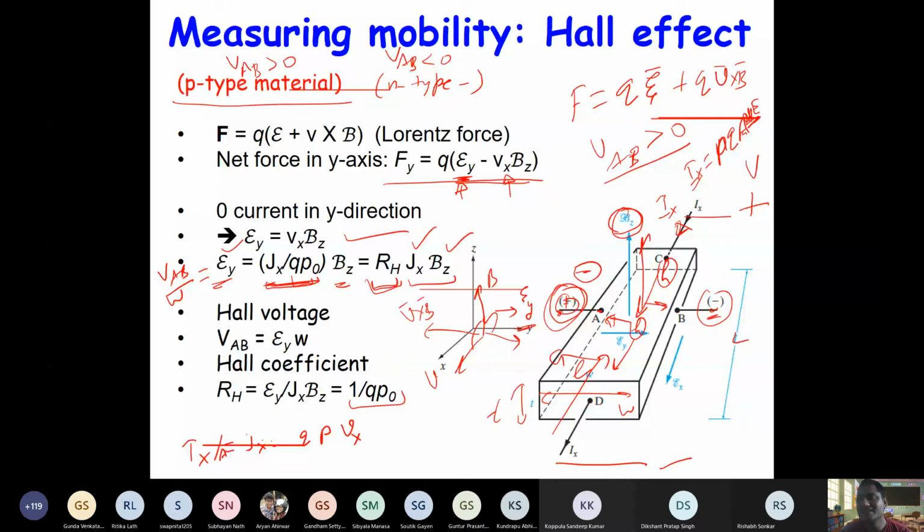So let us analyze a more general case. Sir, but electrons and holes will get deflected in opposite directions. No. They will deflect in the same direction. Just now I showed you.